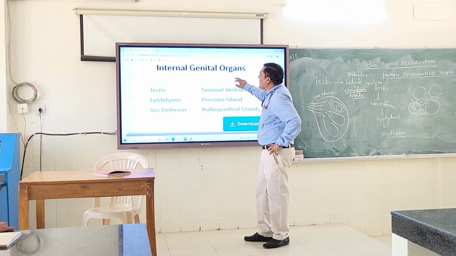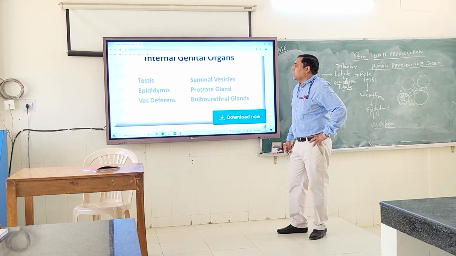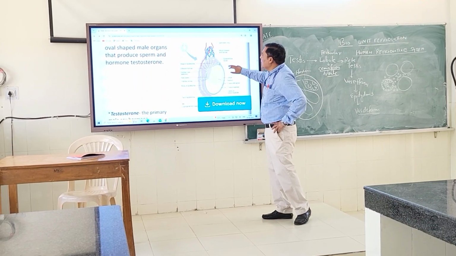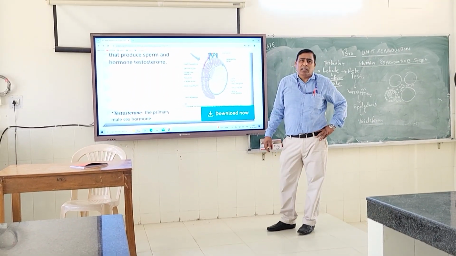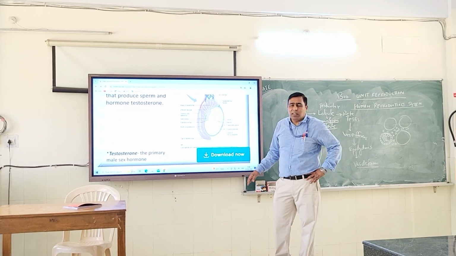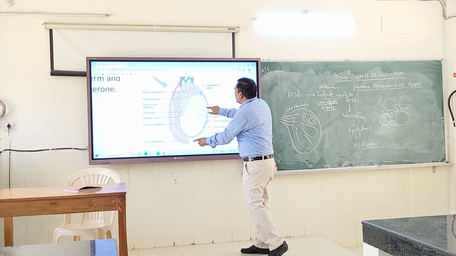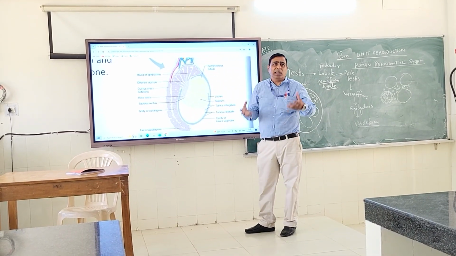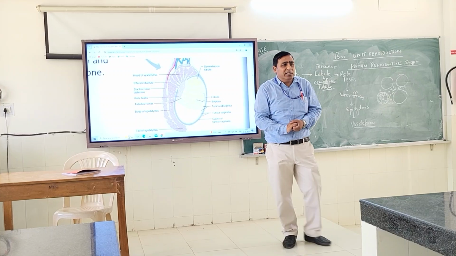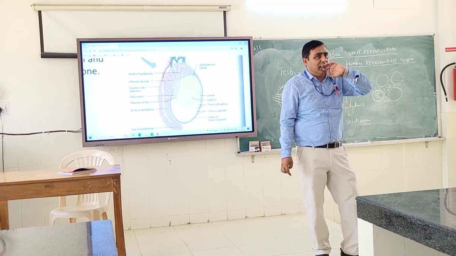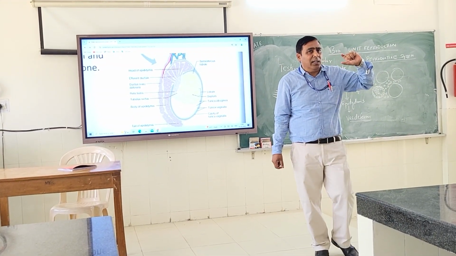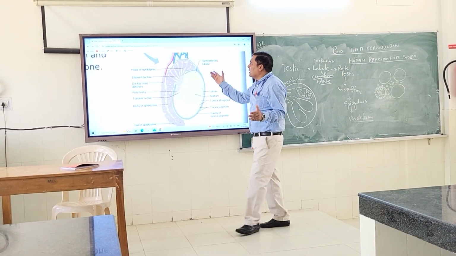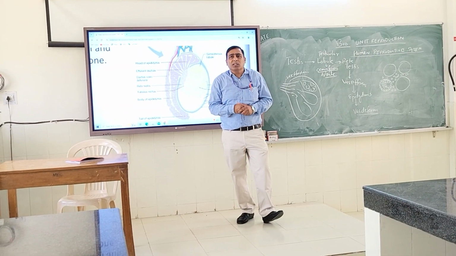So internal genitalia, when we talk about testes, then epididymis, then vasa efferentia, then seminal vesicle. Let us go further. As you see, this is the most important part. Children, we talked a lot about this structure. These are the seminiferous tubules which are inside the testicular lobules. How many testicular lobules are there? 250 compartments are there. And inside them are the seminiferous tubules. Seminiferous tubules, children, are going to produce what? They are going to produce the sperms.